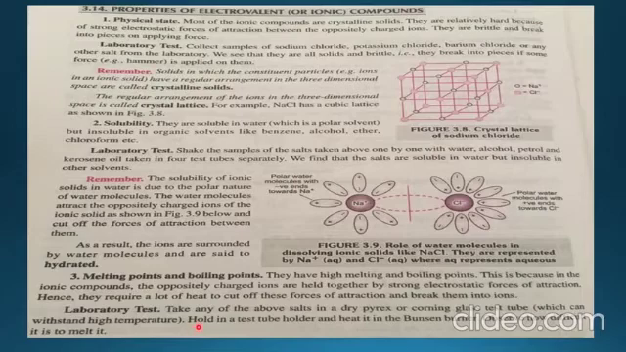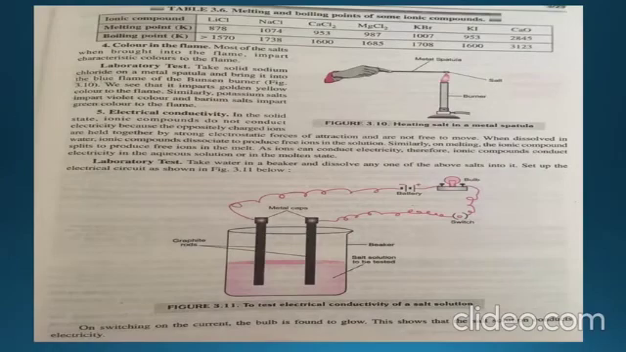Again, a test is done. Take any of the above salts in a dry Pyrex or Corning glass tube, which can withstand high temperature. Hold it in a test tube holder and heat it in a Bunsen burner. Observe how difficult it is to melt it. So this is a chart showing the melting and boiling points of some compounds like lithium chloride, sodium chloride, calcium chloride, magnesium chloride. You can see all have high melting and boiling points.